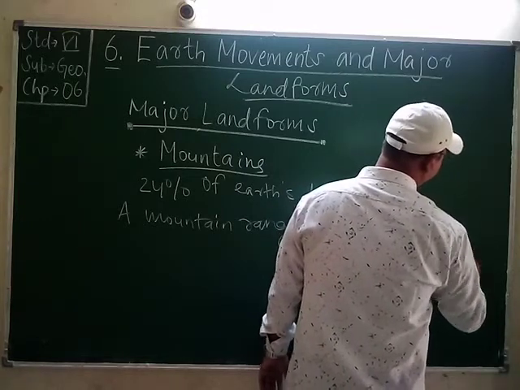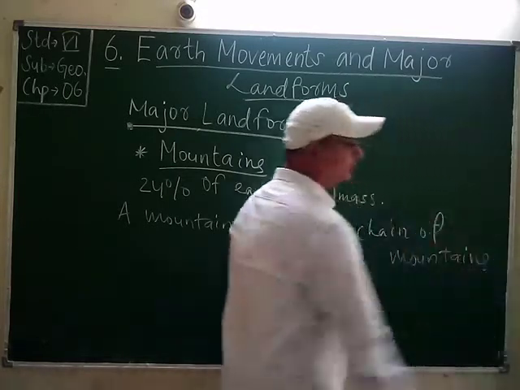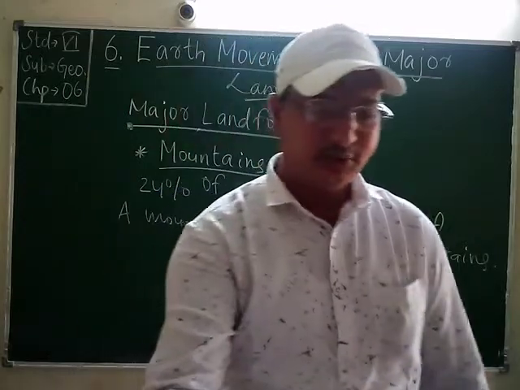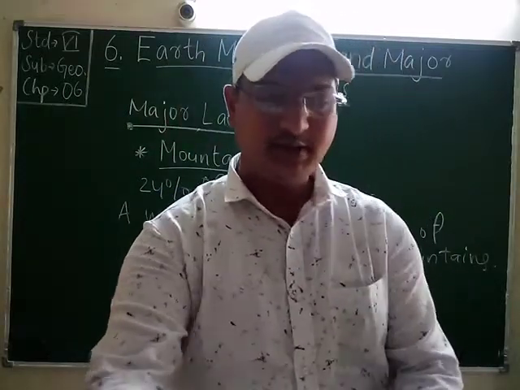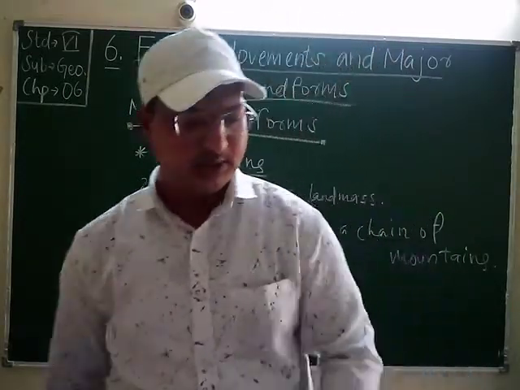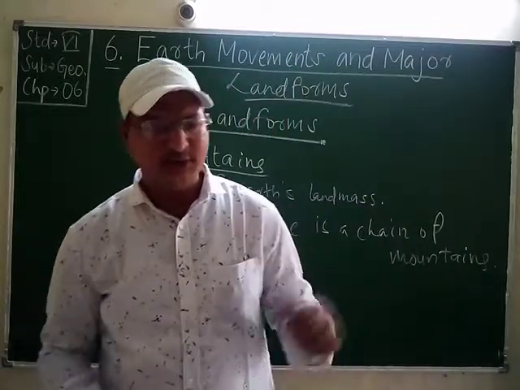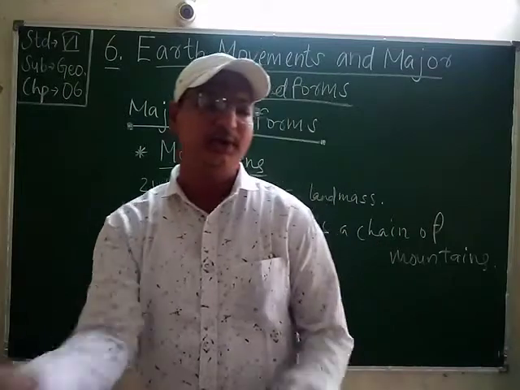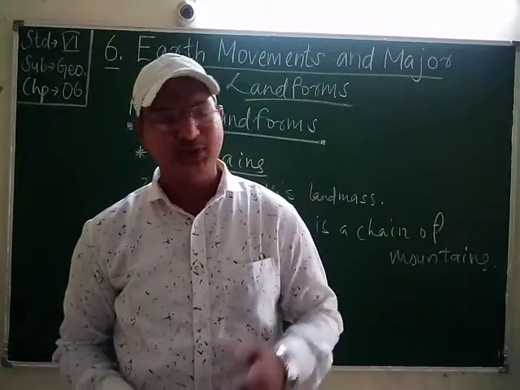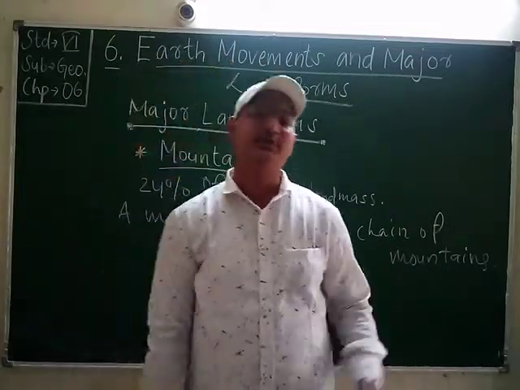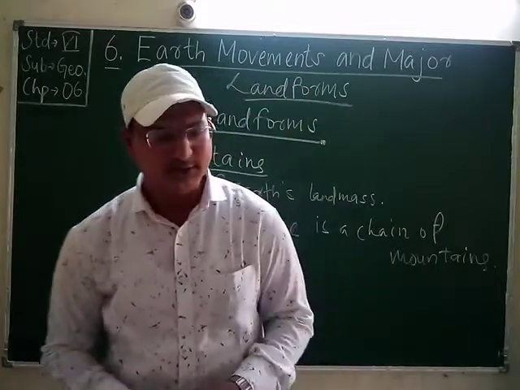It's very simple. It is a chain of mountains which is bordered by lowlands and separated from other mountains by passes or rivers. So, if a river or a pass divides two mountains, that may be called a mountain range.